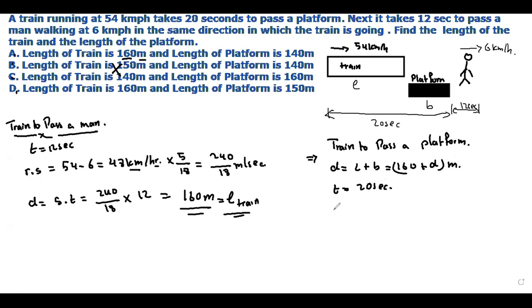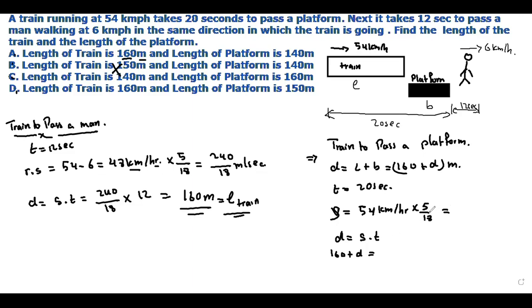Now, what is its velocity? Since the platform doesn't have a velocity, it is stationary. The speed is 54, right? So we can directly calculate the distance. Distance is given by speed times time, right? So 160 plus D equals speed. Speed is given as 54 kilometer per hour, right? You have to convert that into meter per second, so times 5 by 18.